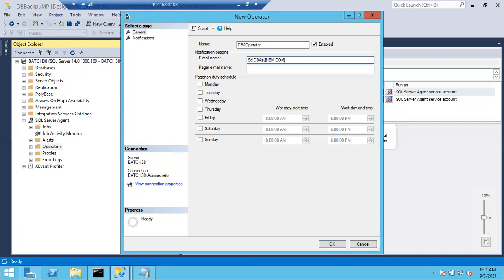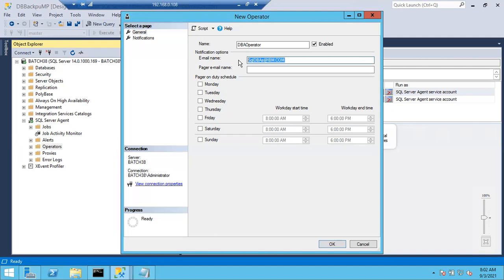In case you want to send an email, if database mail is working properly, I can give my own Gmail account here, so that if I generate the 18456 error, immediately I'll get an email to my Gmail ID. But unfortunately, the database mail is not working. That is the problem. So I'll check again, I'll dig into it, but I don't have time. I'll try to reproduce the error.